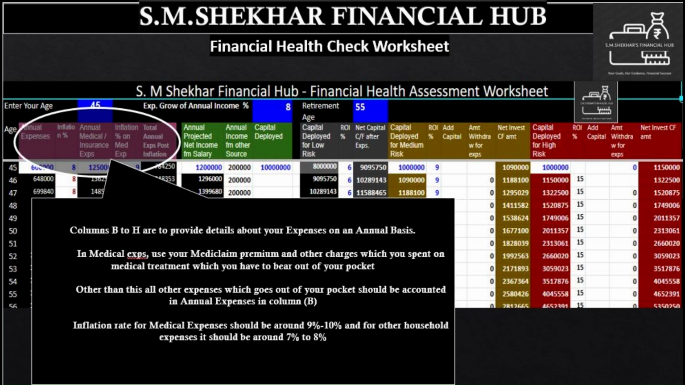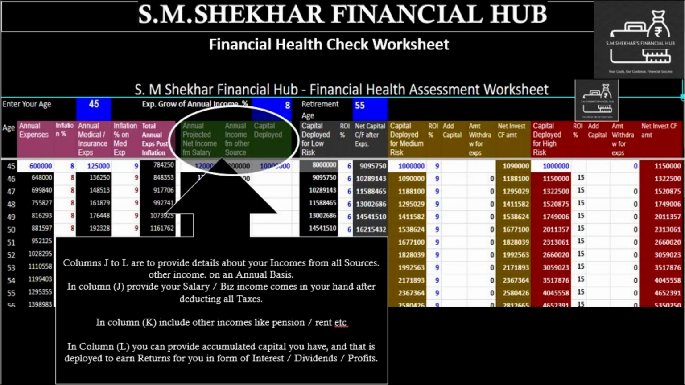Now let's add current annual income and capital invested. In cell J4, add your current annual income which you get in the form of salary or profit from business. Add the value after deducting tax on your income or profit. Values in subsequent rows in this column will get auto-generated based on the forecasted annual growth which you provided earlier in cell L2. It will generate this only till the age of your retirement.